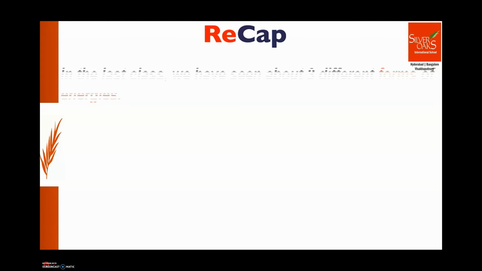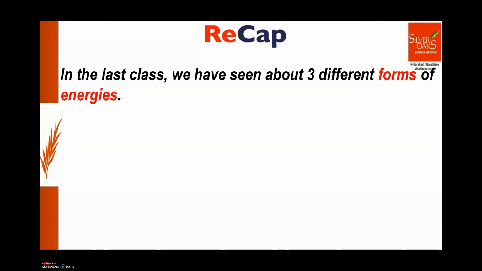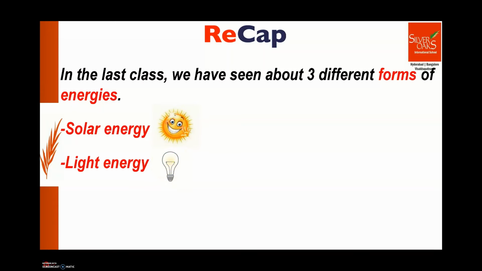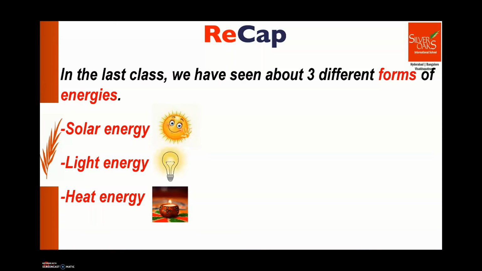Big Idea 3. Continue being curious and learn more. Okay? Let's start with a recap of what we learned in the last class. In the last class, you have seen about 3 different forms of energies, right? Solar energy, light energy, and heat energy. Let's talk about these 3 energies once again in brief.